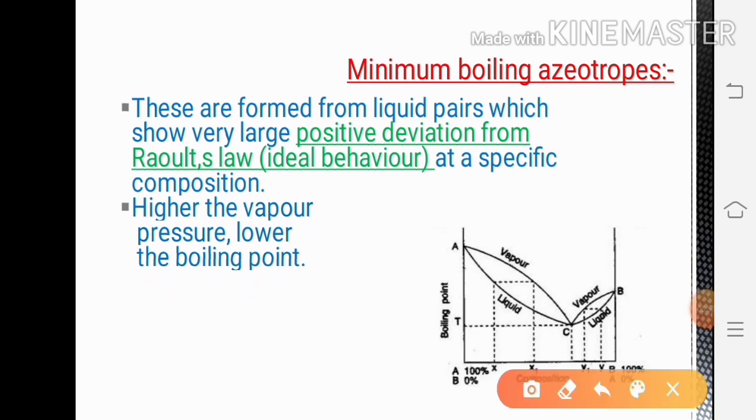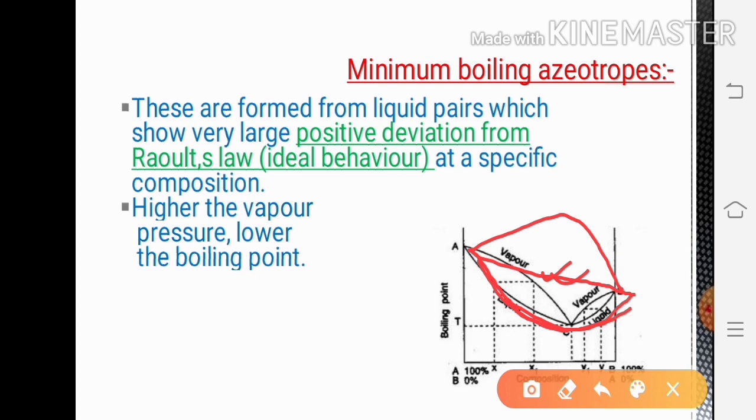For maximum boiling azeotropes, the boiling point curve will go upwards. It will be like this. In that case, its vapor pressure curve will remain below the ideal curve. Suppose this is the curve for the ideal solution, and if some non-ideal solution shows negative deviation, the vapor pressure curve goes downwards, that is negative deviation.